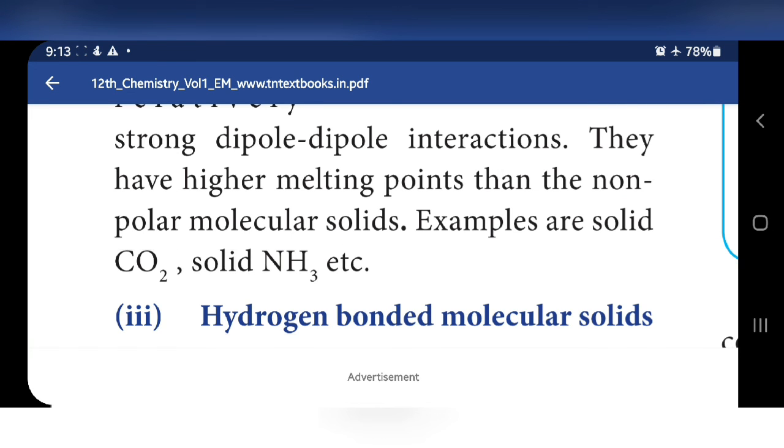They have a higher melting point because strong attractive forces are there. For breaking those attractive forces we have to give more energy, so they have higher melting points than the non-polar molecular solids. Compared to the previous one, non-polar molecular solids, polar molecular solids have a higher melting point, because in non-polar molecular solids there are no attractive forces, but here strong attractive forces are there. Example: solid carbon dioxide and solid NH3.